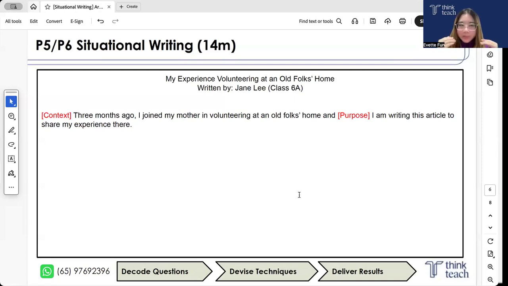Okay. Now, some of you may be wondering, do you really need a context? Our short answer is yes, if you can. Please include it. Even if you find it tough, just try your very best, okay?